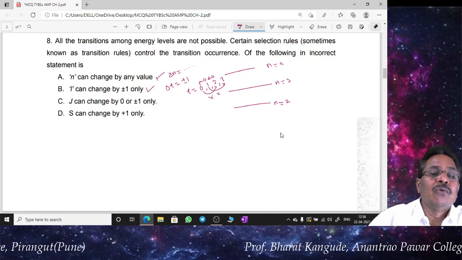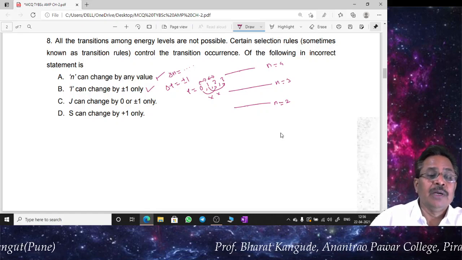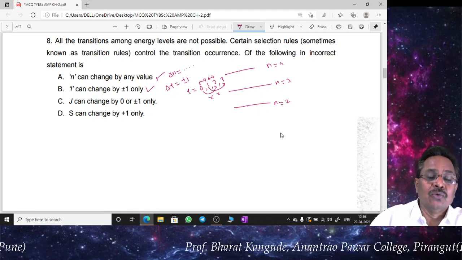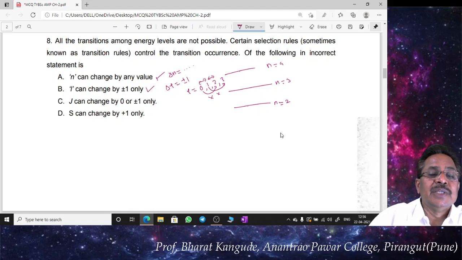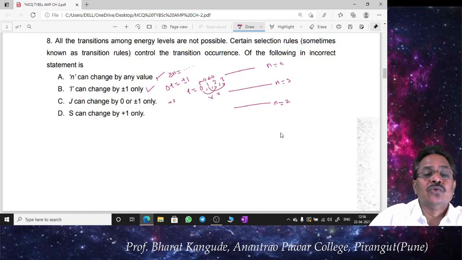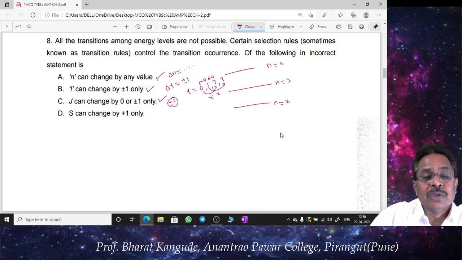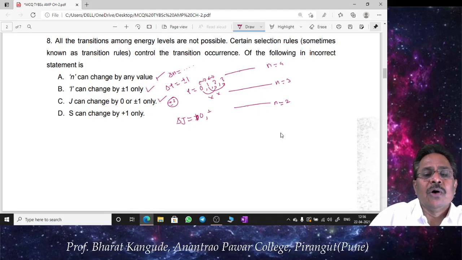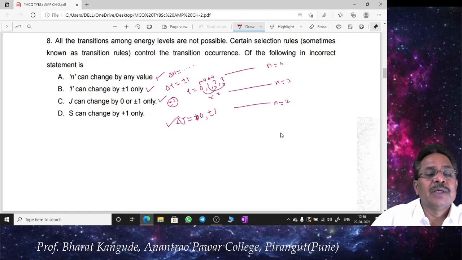This J, if we go for calculation of total angular momentum of the system or an electron in an orbit, we have to calculate this J by taking vector addition of L and S, and the L and S transition rules tell you this J can either change by 0, it will remain the same, or it can change only by +1 or -1. So +2, -2, etc. values are not valid. So this is also a valid transition rule. So delta J is equal to 0 or +-1. So both of these transitions are allowed, and S can change by +1 only.